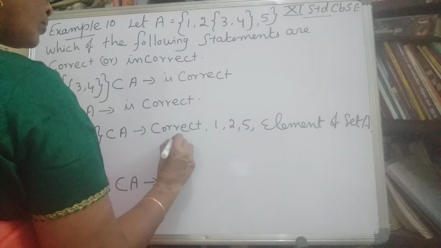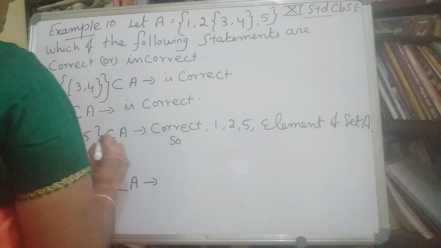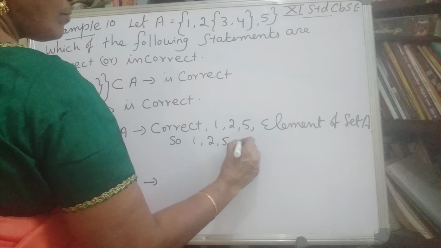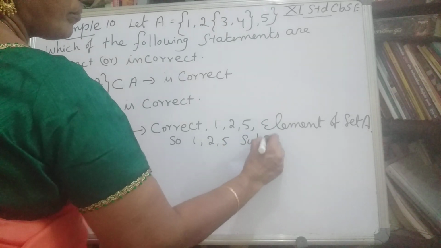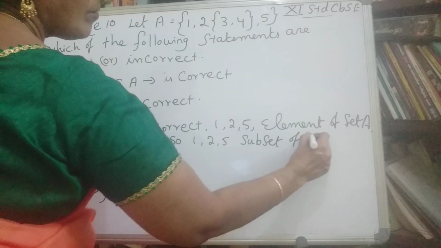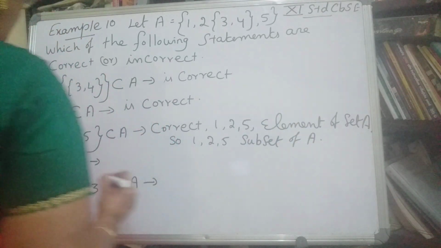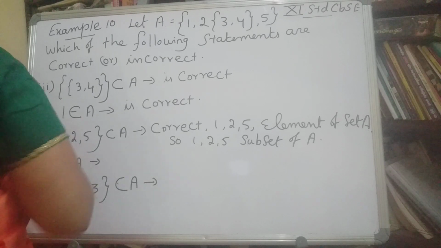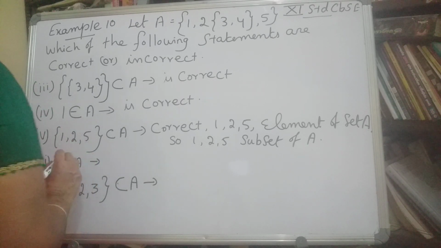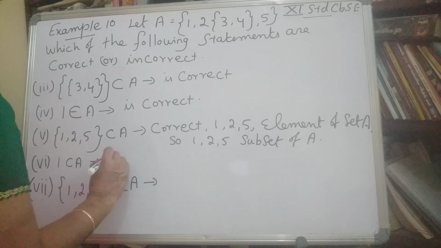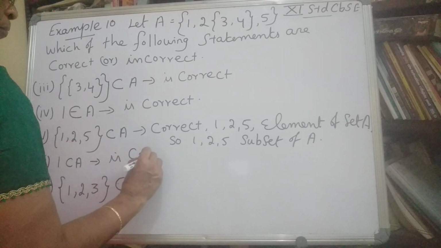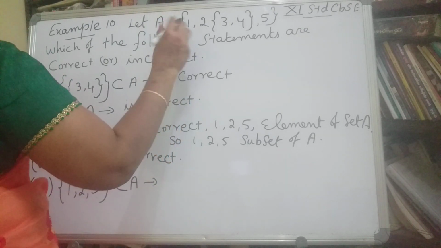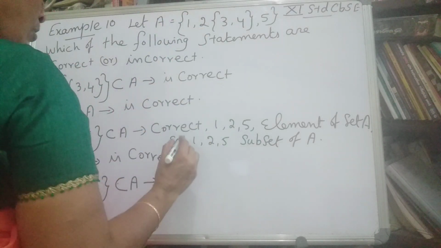So {1, 2, 5} is a subset of A. The next one: 1 is a subset of A is incorrect.